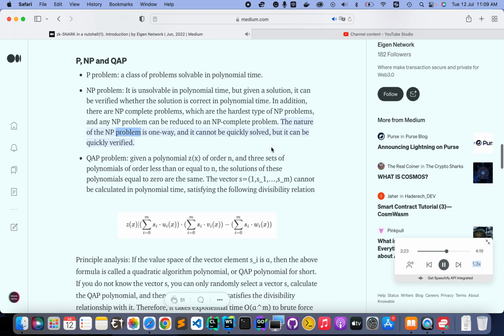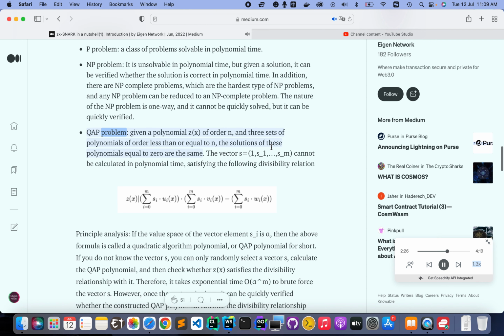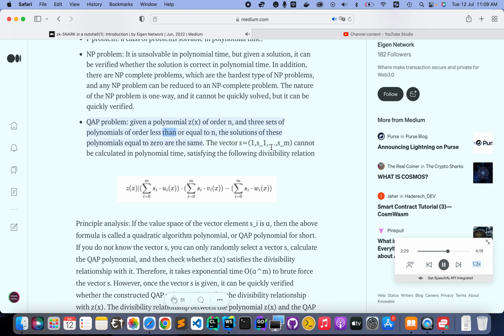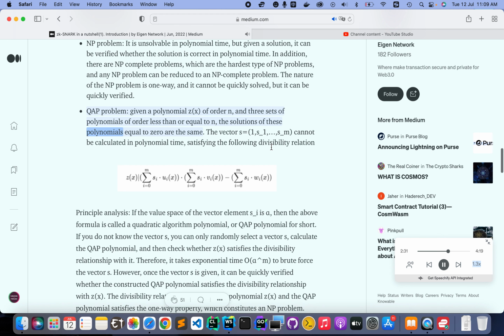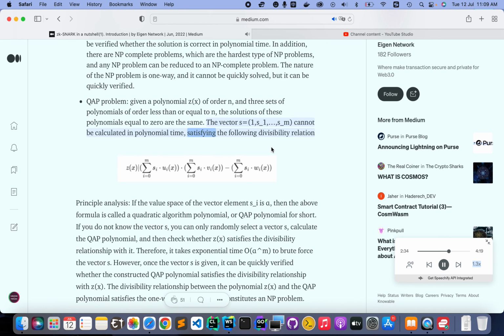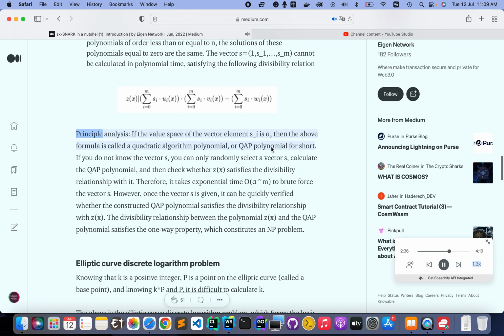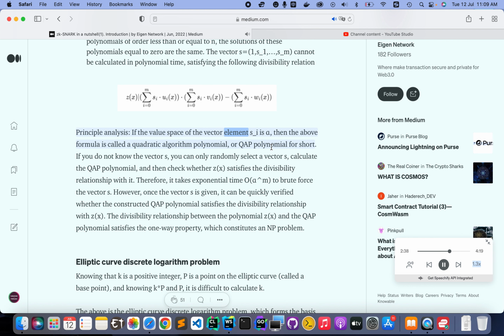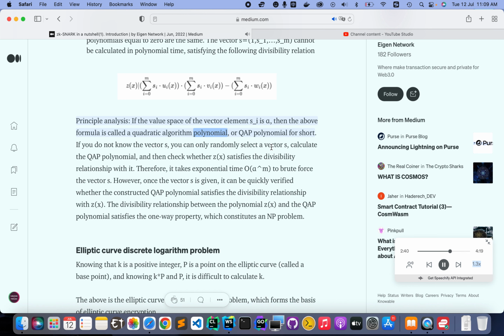The nature of the NP problem is one way, it cannot be quickly solved, but it can be quickly verified. QAP problem, given a polynomial Z(x) of order n, and 3 sets of polynomials of order less than or equal to n, the solutions of these polynomials equal to 0 are the same. The vector s equals (1, s_1, ..., s_m), cannot be calculated in polynomial time, satisfying the following divisibility relation. Principal analysis. If the value space of the vector element s_i is alpha, then the above formula is called a quadratic arithmetic polynomial, or QAP polynomial for short.